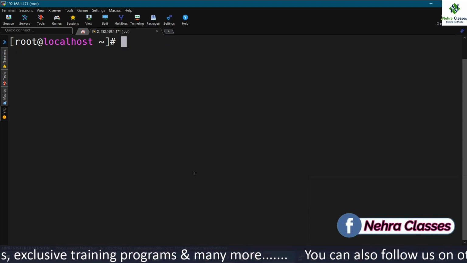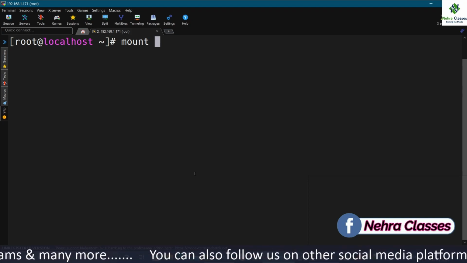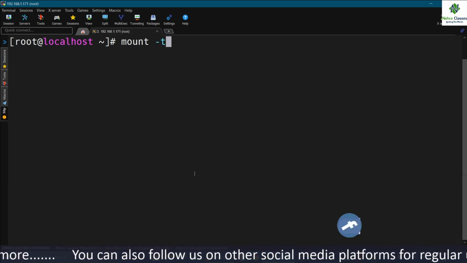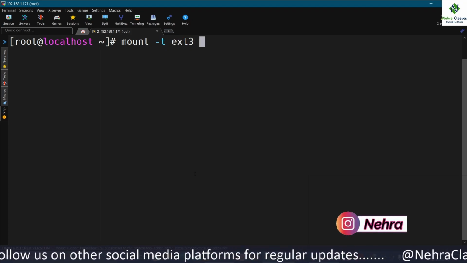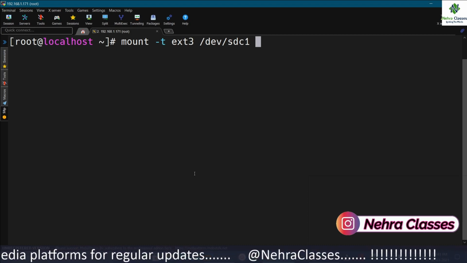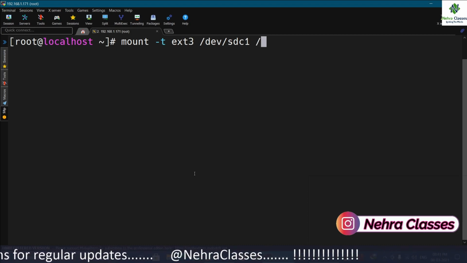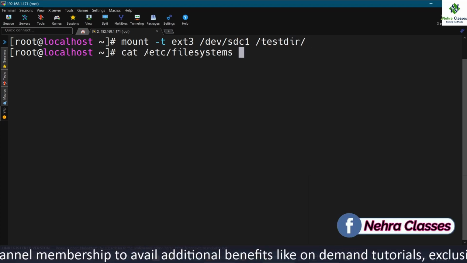Now how can we do that? If we need to define the type of the file system, we can use the mount command, mount -t, and after that we can mention the type like ext3, and after that we can mention the path of the partition and then the mount point name or the mount point path, that is testdir.